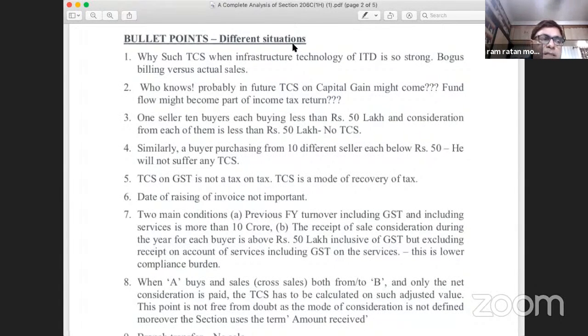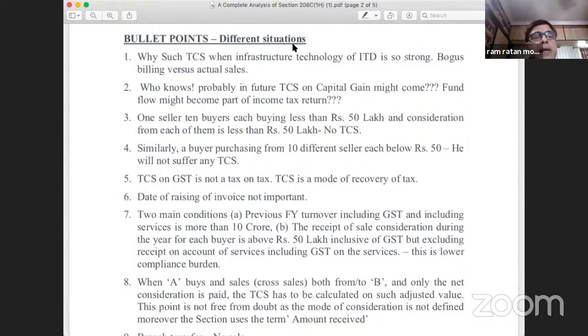And what will be the rate of TCS? TCS rate will be 0.075%. This is to be kept in mind. Even if there is no sale, TCS is applicable because TCS has been made applicable on the receipt of consideration, irrespective of when the sale was made. There is a lot of confusion in the professional circle that since this consideration has been received against a sale made in earlier years, this should not be applicable. I have my own doubts, but I will request CBDT to come out with a clarification in this regard also.